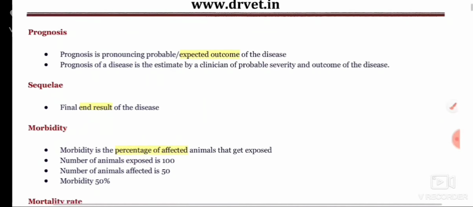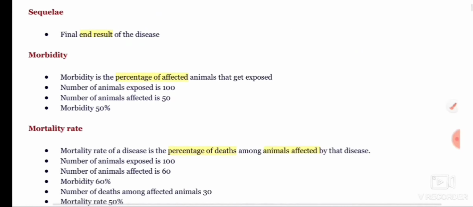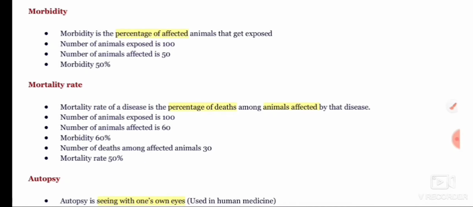Now let us come to the prognosis. Prognosis is nothing but pronouncing the probable or expected outcome of the disease, and sequelae is the final end result of the disease. And morbidity, as you all know, is the percentage of exposed animals that get affected. For example, if 100 is the number of exposed animals, and within the exposed animals 50 are affected, the morbidity rate is 50 divided by 100 into 100, so we get a morbidity of 50 percent.